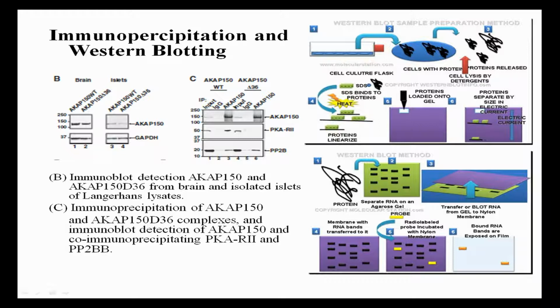So for example, on figure C here we can see an immunoprecipitation of AKAP150 and AKAP150 delta 36 complexes. It also mentions co-immunoprecipitation of PKA RII and PP2B. Co-immunoprecipitation is basically immunoprecipitation, but it doesn't isolate proteins, it isolates protein complexes.